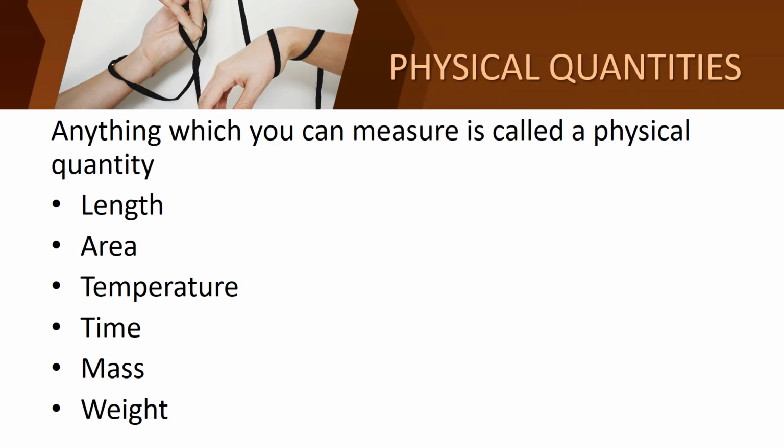And then time, we can measure it. From morning to evening it is 12 hours, and a day has 24 hours, so we can measure it. So it is a physical quantity. Anything which you can measure is called a physical quantity. Can you all understand, children?